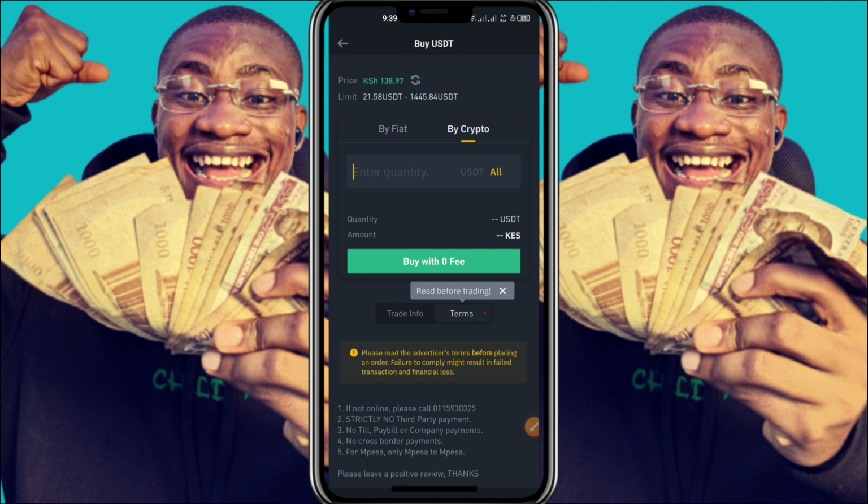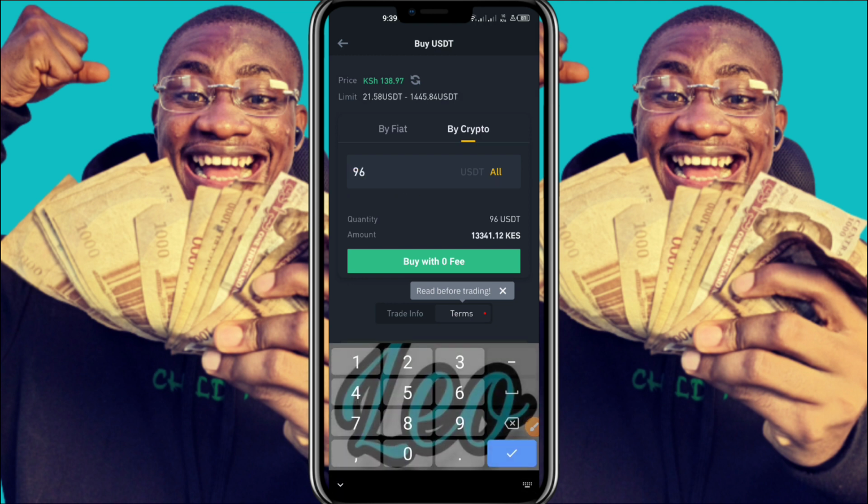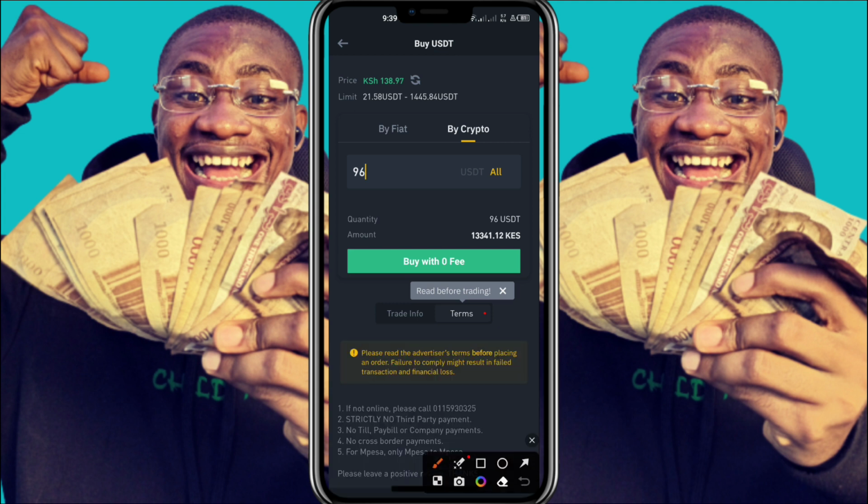So we're going to type in 96. Now for 96 USDT, the person is going to be getting 13,341 Kenya shilling. That is how much the person is going to be getting for 96 USDT, 13,341 Kenya shilling. Now, the person has bought this USDT, and the next thing the person is going to do is to send over this USDT to you, and you are going to receive it using your Binance account.